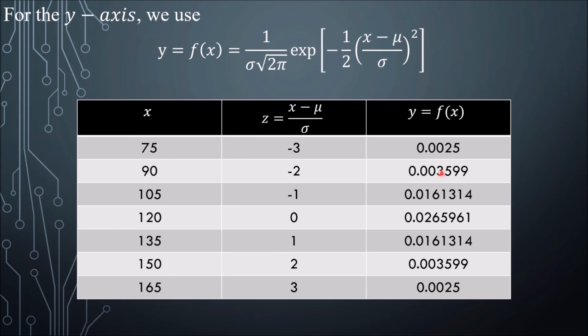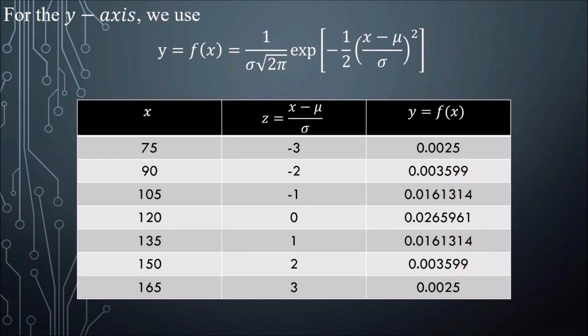Again, this exp is e, or 2.72, raised to this expression. After doing that, these are the values, 0.0025 and so on. Because this is symmetric about the mean, if this is 0.0025, this one is also 0.0025. This is 0.0035, and this is 0.0035 as well, and so on and so forth.